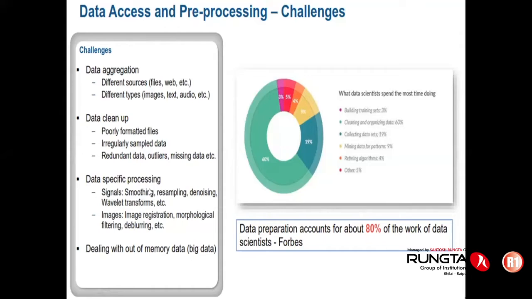And then data specific processing may be there. As I rightly said, in a spreadsheet, you can correctly identify the outliers. But if you have signals or images, it is next to impossible to identify the outliers. Suppose images are blurred, not with the proper resolution. It is quite difficult for anybody to process that particular image, even with deep learning or even with machine learning fundamentals. So all these are important preambles related to mathematical modeling as well as machine learning.